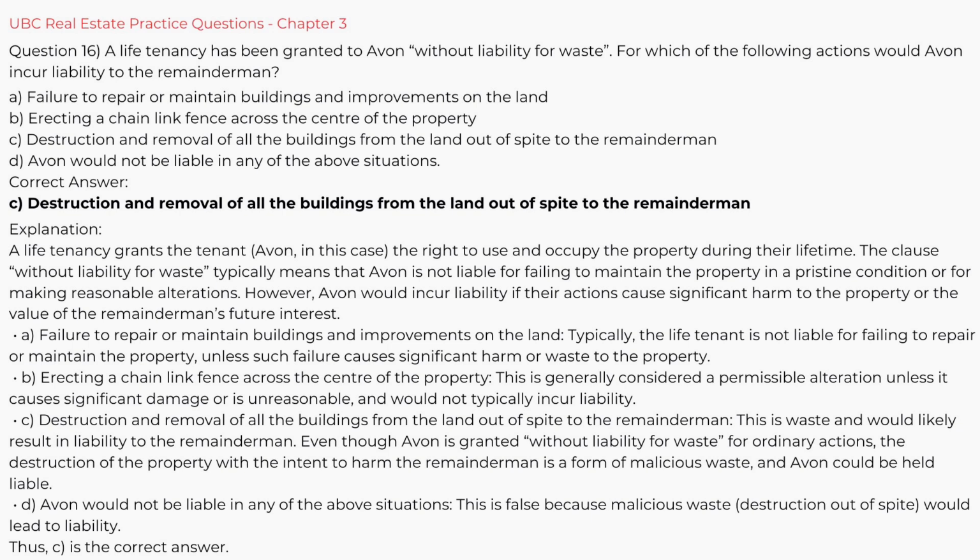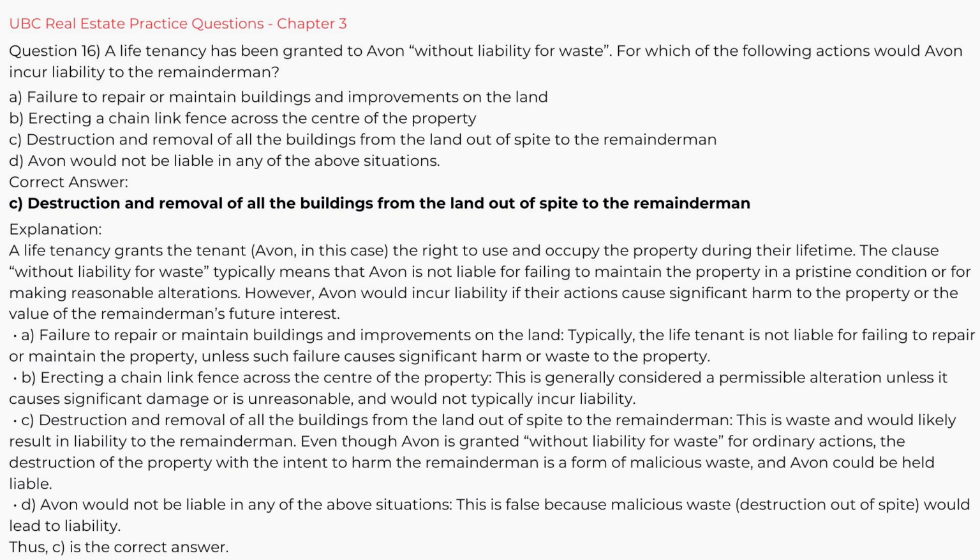Typically, the life tenant is not liable for failing to repair or maintain the property unless such failure causes significant harm or waste to the property. B. Erecting a chain-link fence across the center of the property. This is generally considered a permissible alteration unless it causes significant damage or is unreasonable, and would not typically incur liability. C. Destruction and removal of all the buildings from the land out of spite to the remainderman. This is waste and would likely result in liability to the remainderman.